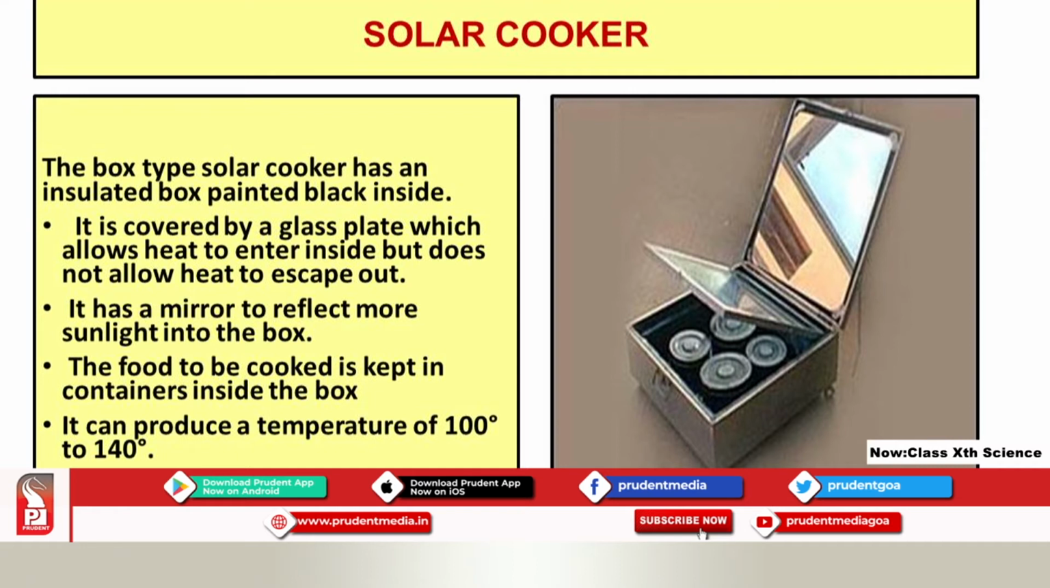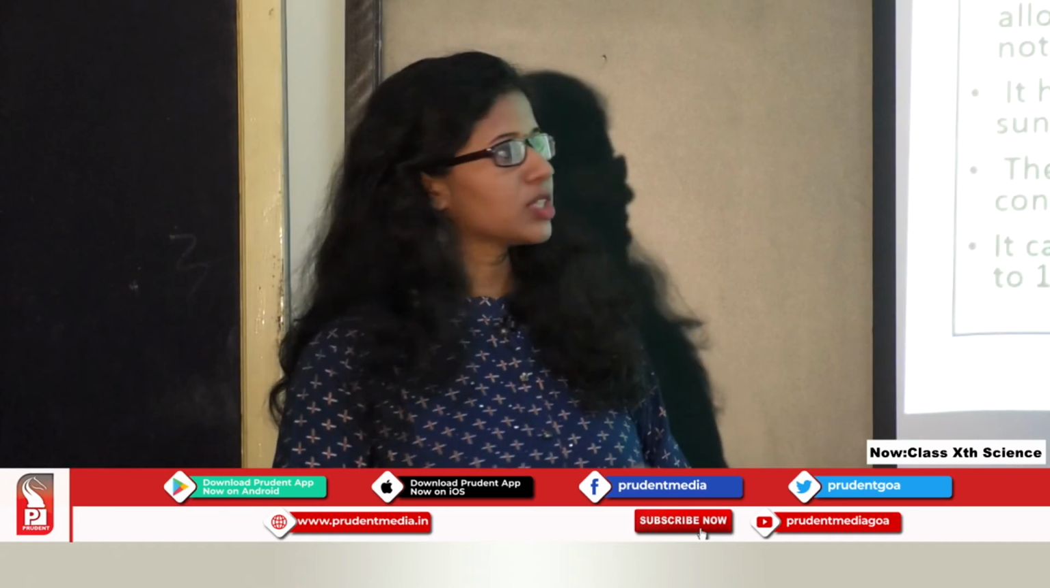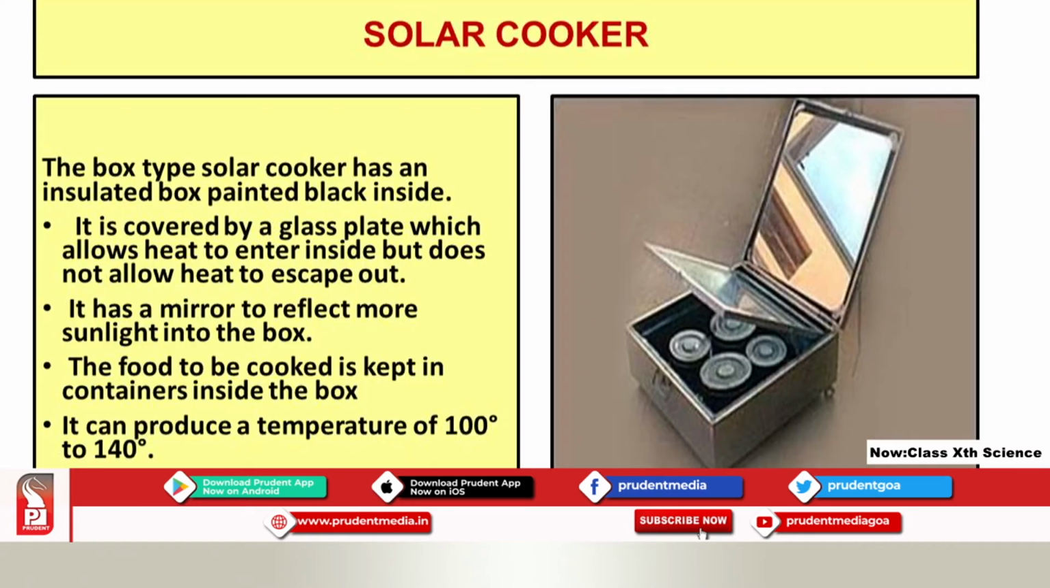Next you have a mirror. You can see there is a mirror which helps to reflect more sunlight into the box. Food to be cooked inside this solar cooker is kept in containers, and around 100 to 140 degrees of temperature is maintained in the solar cooker. So nowadays people prefer using this, which is very beneficial. So this is the first type of device which utilizes the heat energy of the sun.